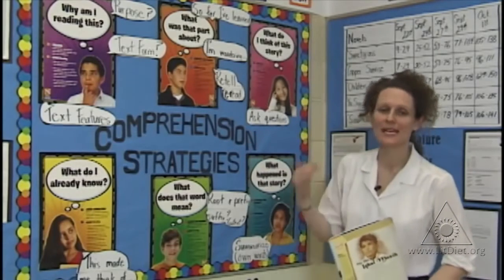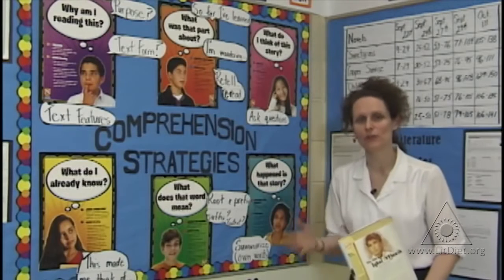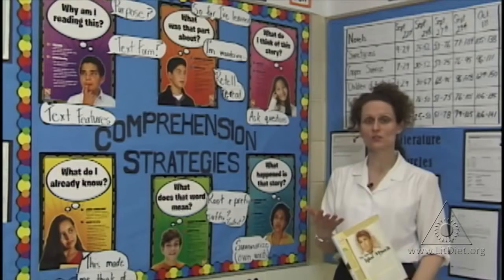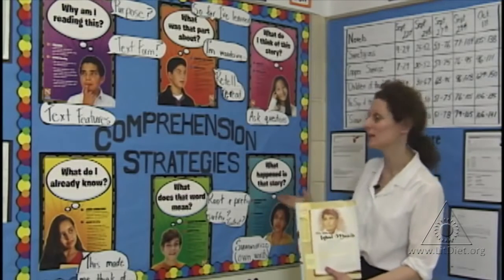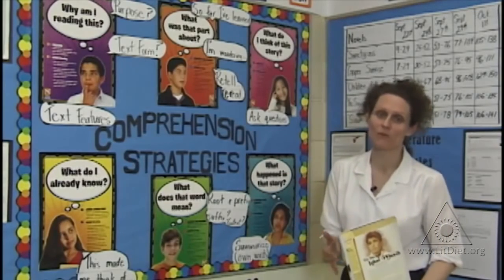And finally, when you get to the end of the story, it's really important to get the child to reflect upon what they have learned from the story. So to summarize it in their own words, and then I know that they've understood the story, and when I do a think aloud, I can articulate all of these for them so they see it modeled. And that's very helpful for the students.